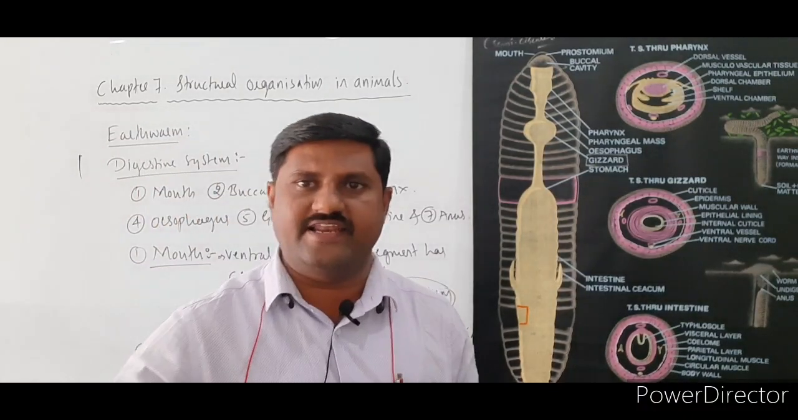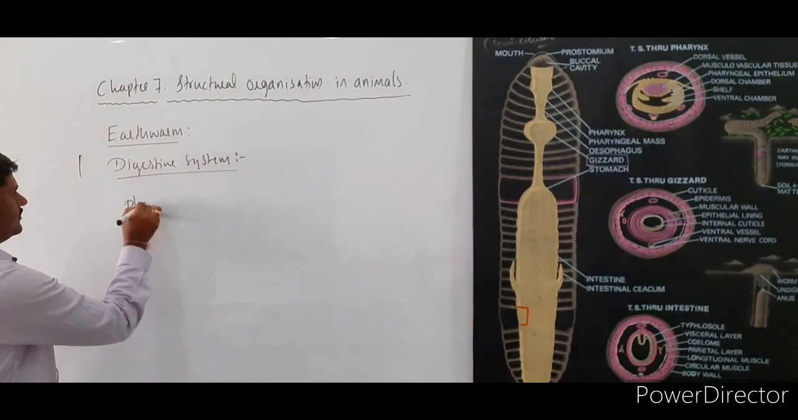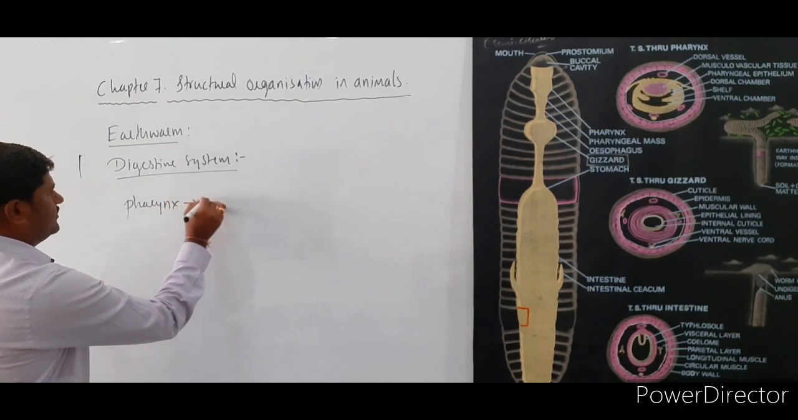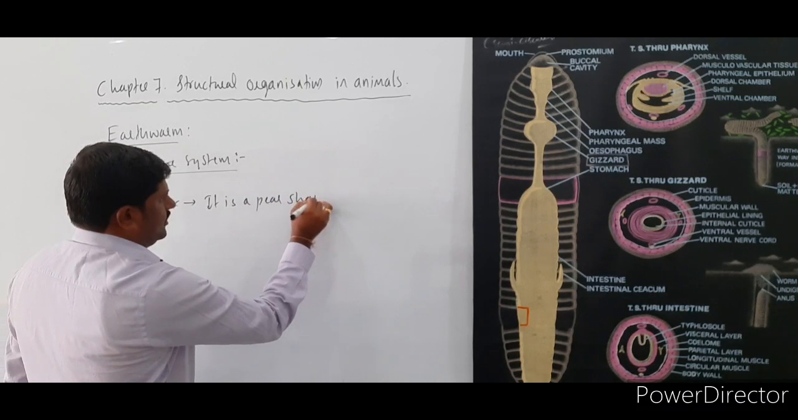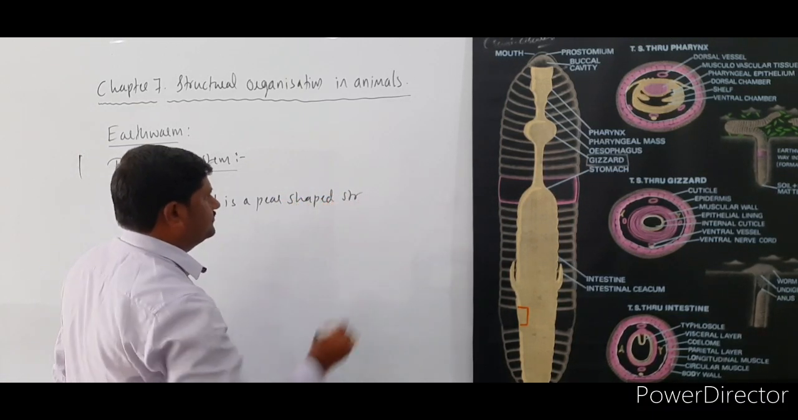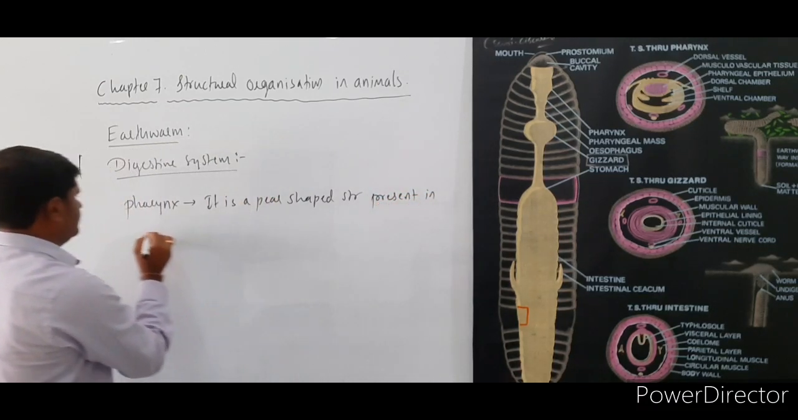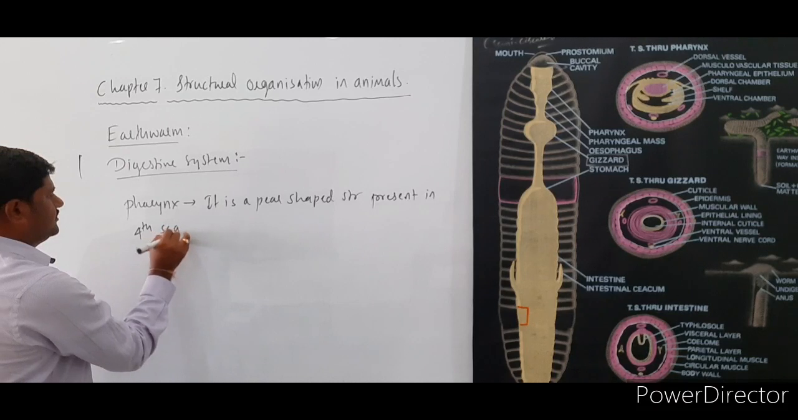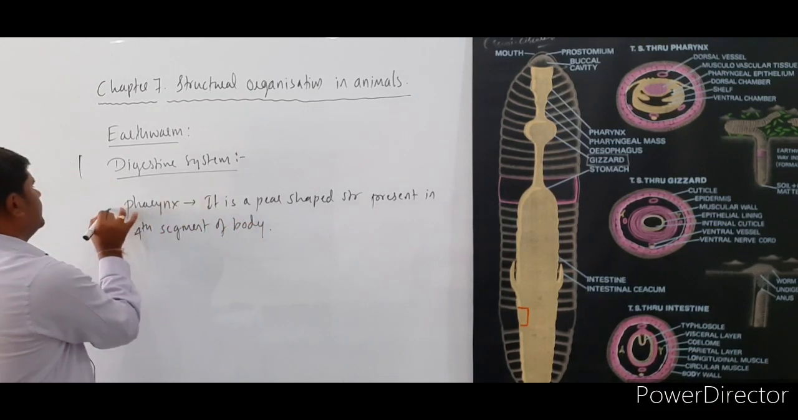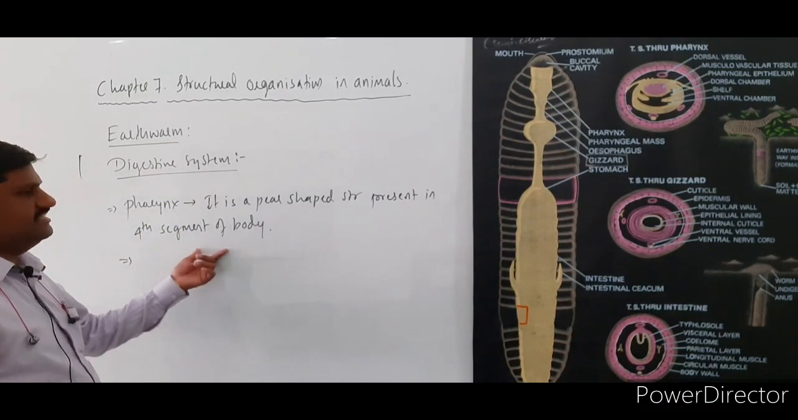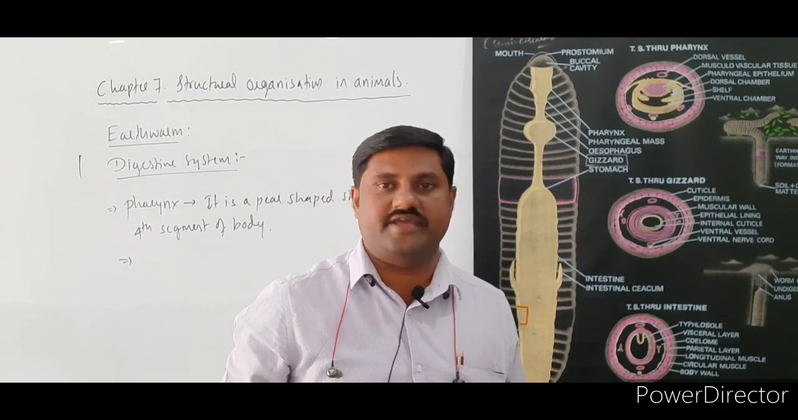Next one is pharynx. Let us see the pharynx now. Pharynx is a pear-shaped structure present in the fourth segment of the body. It is present in the fourth segment of the body, that is pear in shape, right?